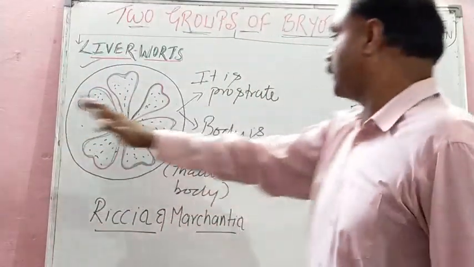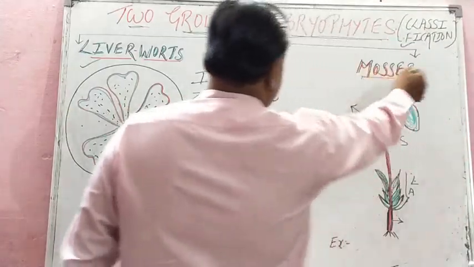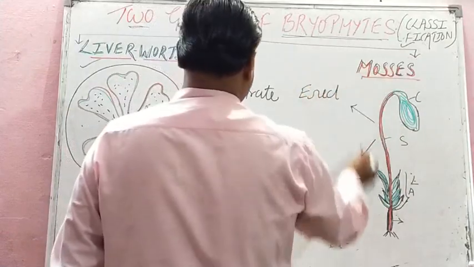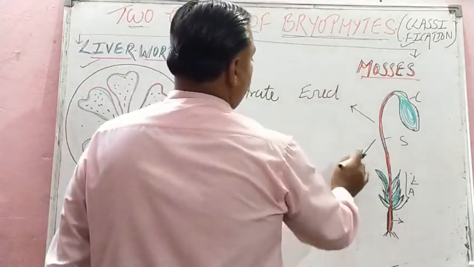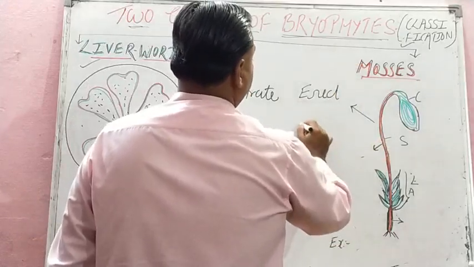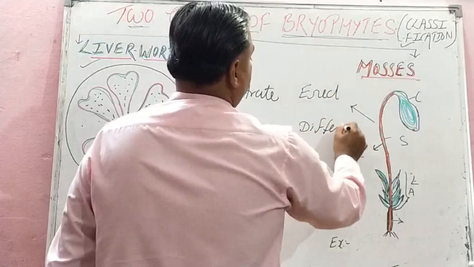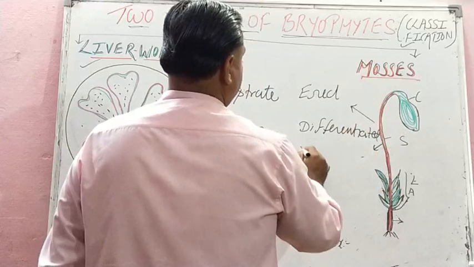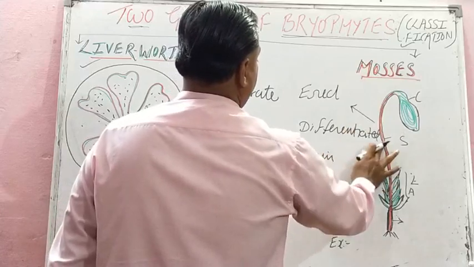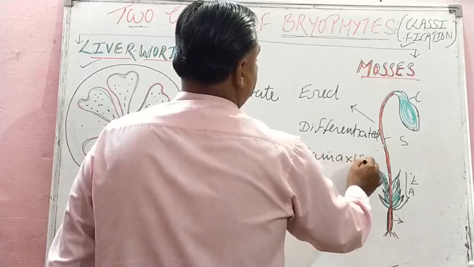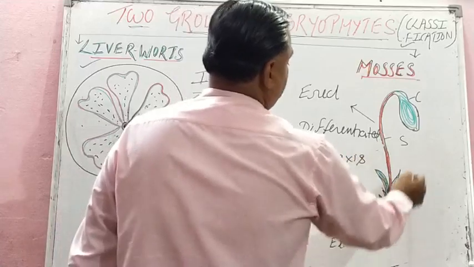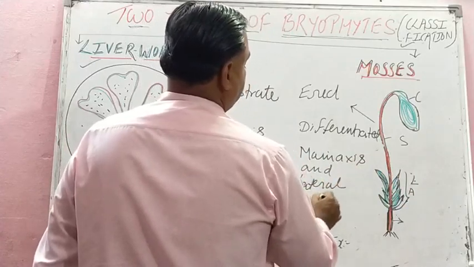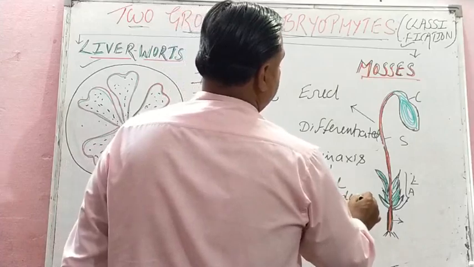Now, just the opposite, in mosses the body is erect and the body is differentiated into a main axis and lateral appendages. These are the two features of mosses.